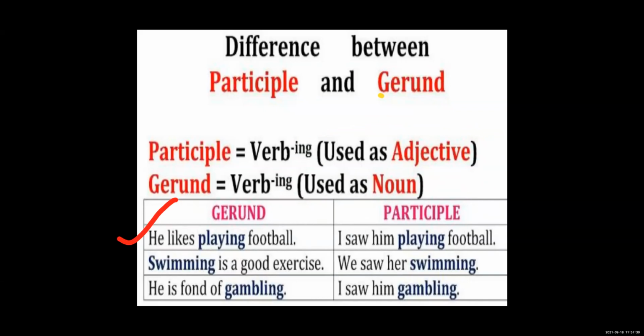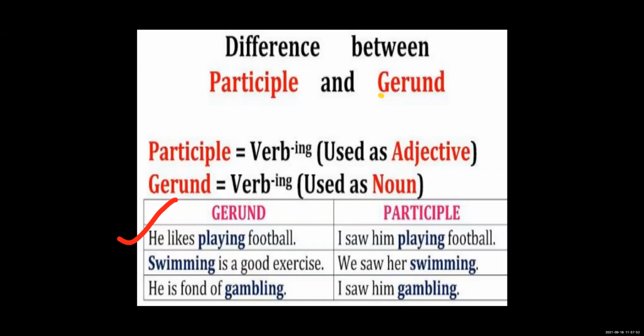Swimming is a good exercise. Swimming is a hobby. It is a skill. So here they have used it as a noun, so that's why this swimming goes to the gerund. And he saw her swimming: same -ing word, but here it is in the form of a verb.